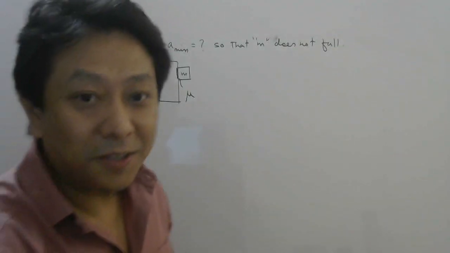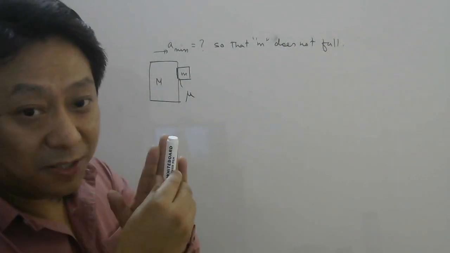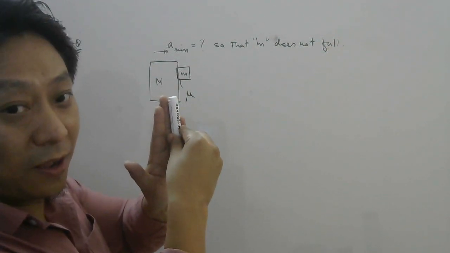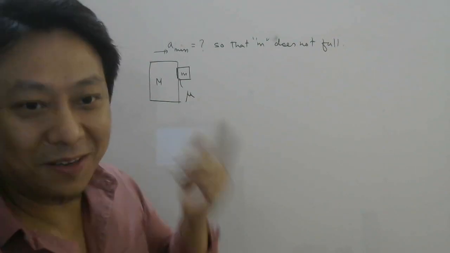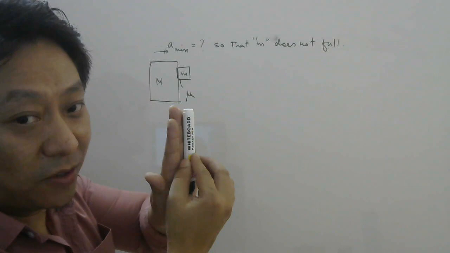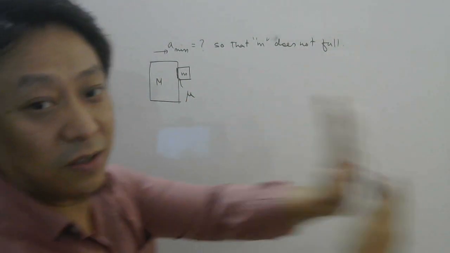Okay. Let's see the next question. Here is a block of capital M and a small block of mass small m in contact. Now, if you leave the small m mass, it will fall down like the marker fell, right? But if you give acceleration to this block, then you can see the marker may stay at rest with respect to the block. It will not fall.